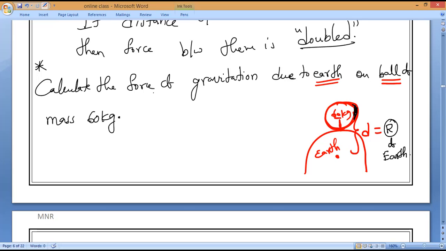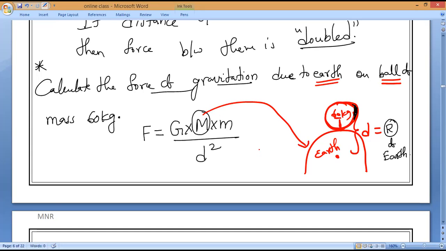So they are asking force of gravitation. What is the formula? F is equal to G M m divided by d square. Now, capital M means what? Mass of Earth. Small m means the mass of the given body, the ball, that is 60 kg.